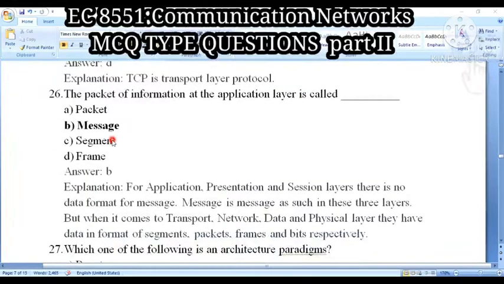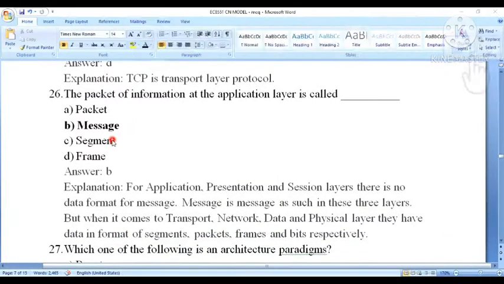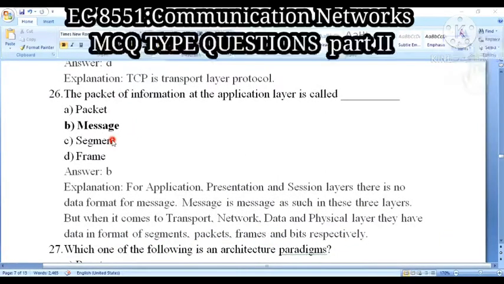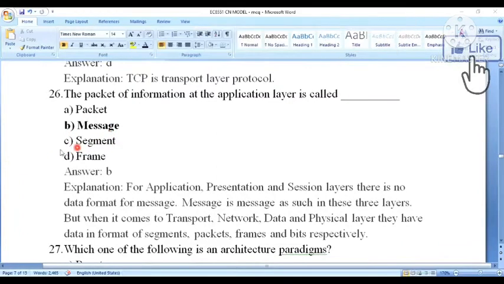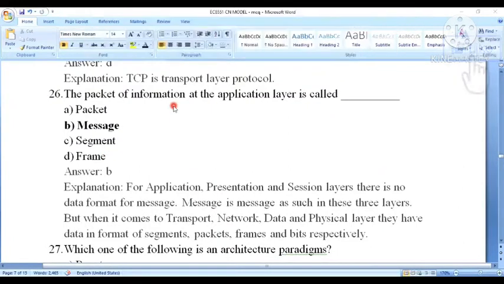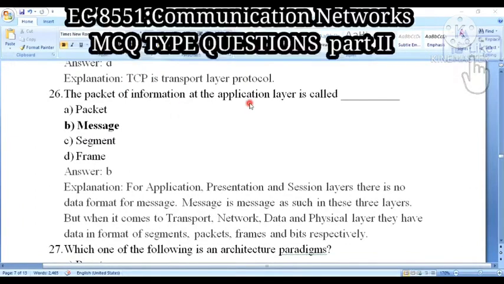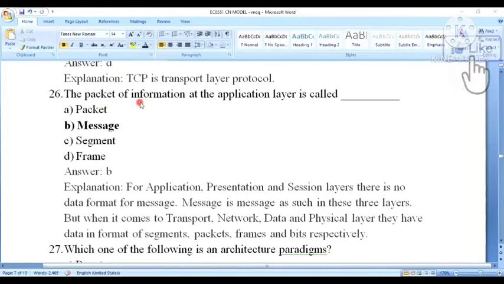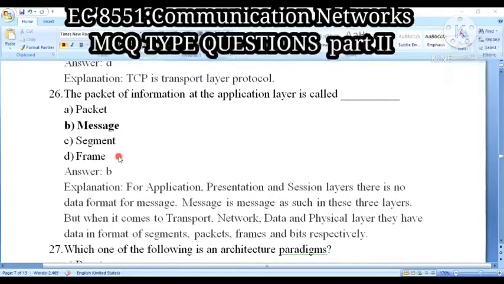So option D is the correct one. Next question. The packet of information at the application layer is called: option A, packets; B, messages; C, segments; and D, frames. So at the application layer, the packet of information. Okay, so it means messages only, not packet. Packet comes under the network layer, isn't it?